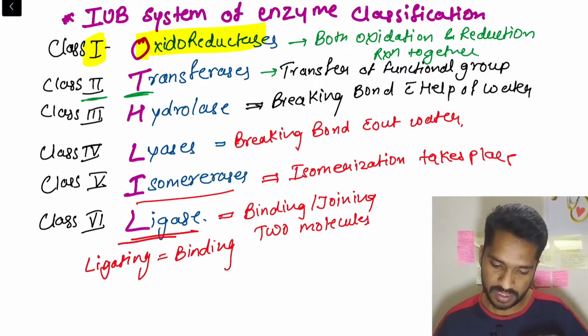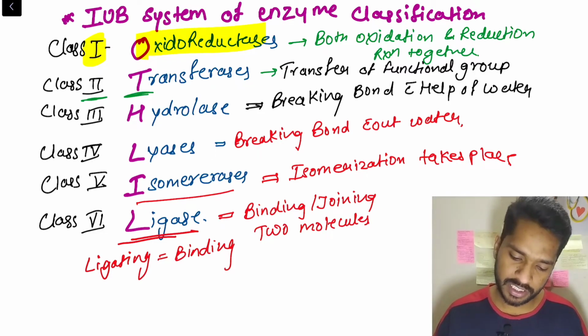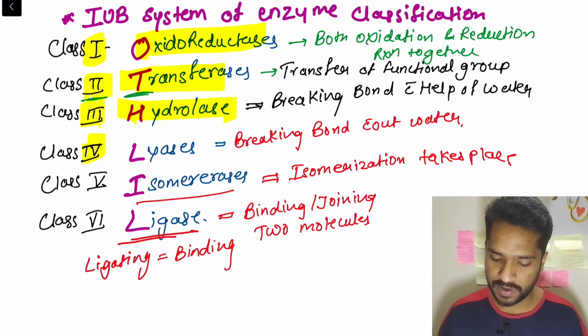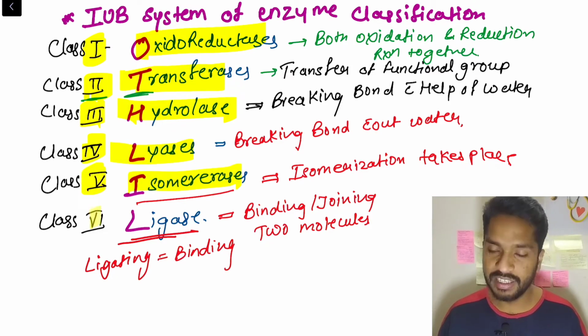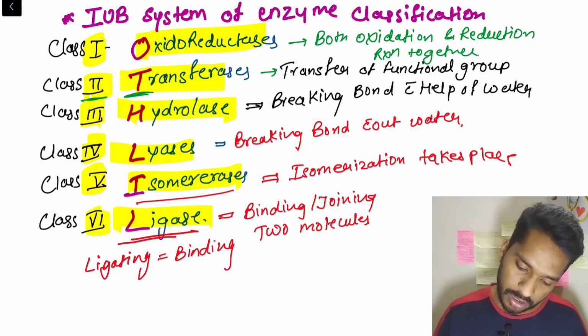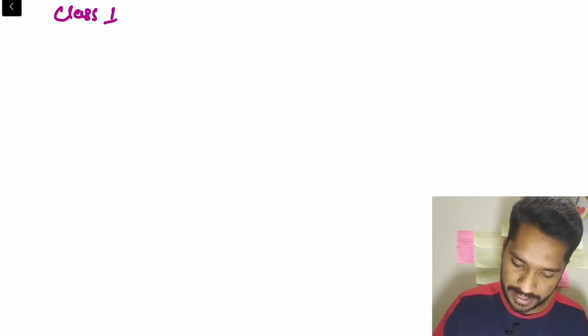Right? So this is the IUB system of enzyme classification. Class 1 is oxidoreductase, class 2 is transferases, class 3 is hydrolase, class 4 is lyase, class 5 is isomerases, class 6 is ligases. Now I'll talk about each of them one by one with some example if possible. So first we'll talk about class 1. Class 1 was oxidoreductase.